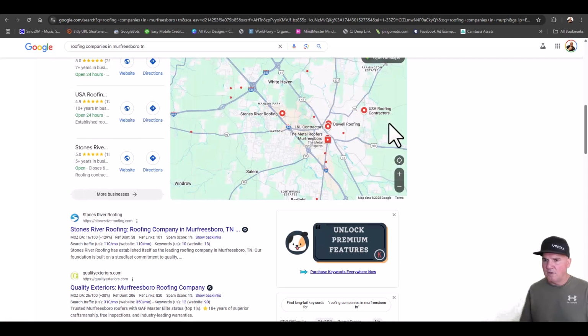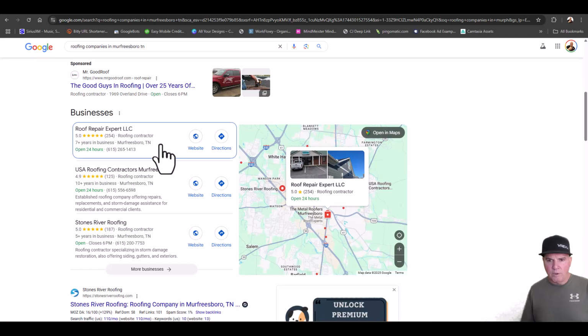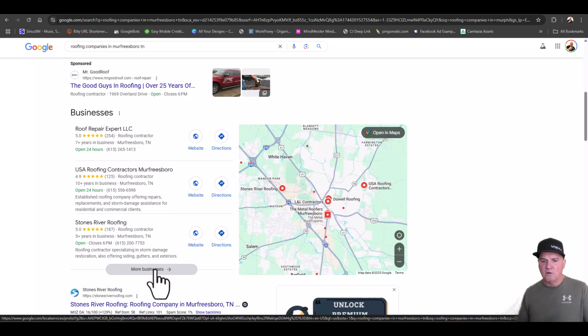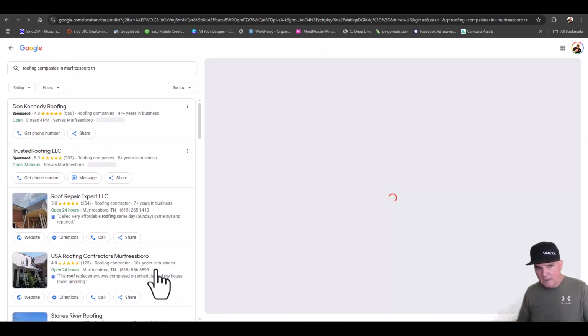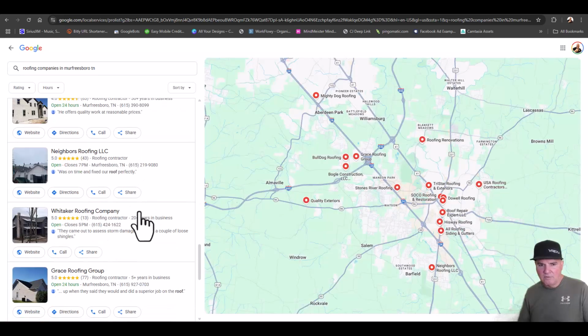We're looking for these by the map here. And so we go after these companies, and we're going to click on more businesses, because this is going to open a plethora of companies here. So we can look at these and see that there's a ton of companies that do roofing.